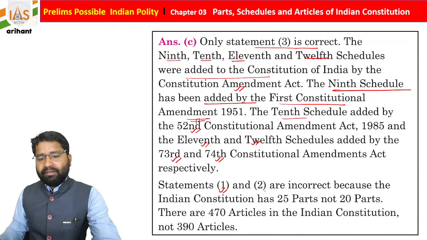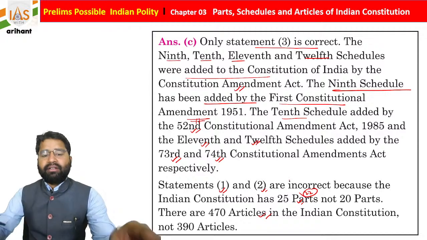Students, statements 1 and 2 are incorrect because as you know we have 25 parts, or you can say 22 parts initially, and 470 articles, not 390.